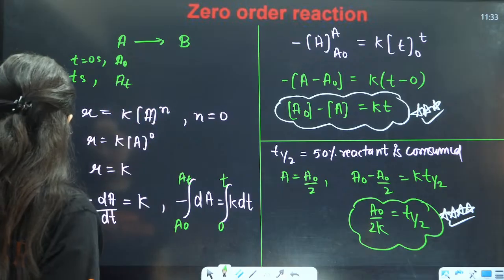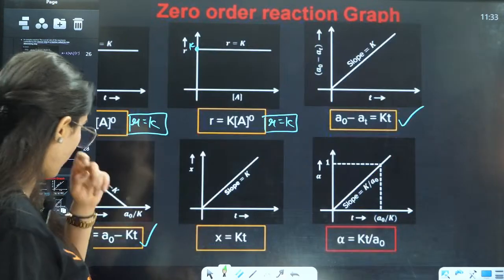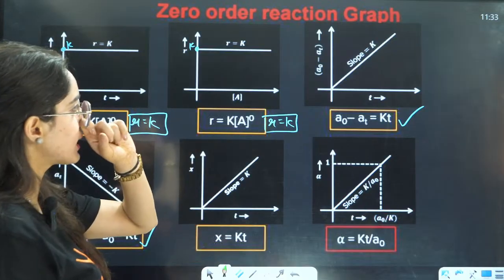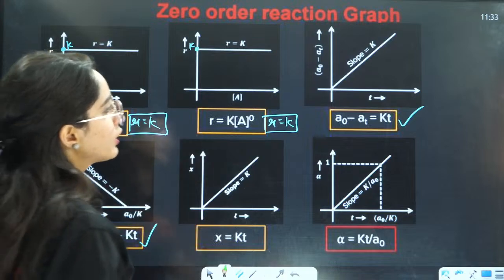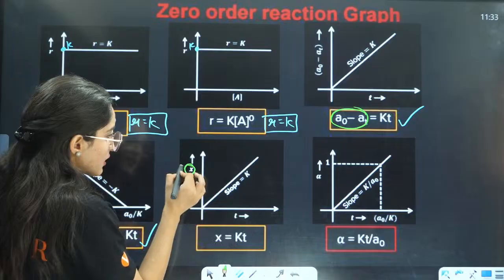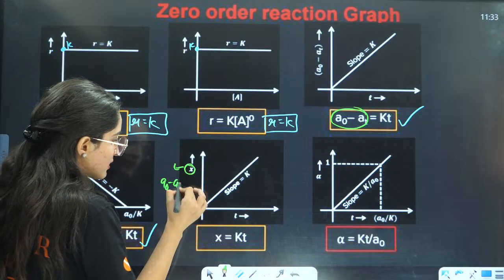Wait a minute, let me see if they have taken it as final concentration or what. They have taken X is equal to A naught minus AT. So X is nothing but A naught minus AT.